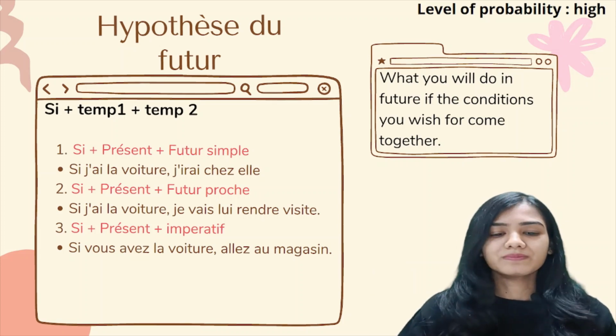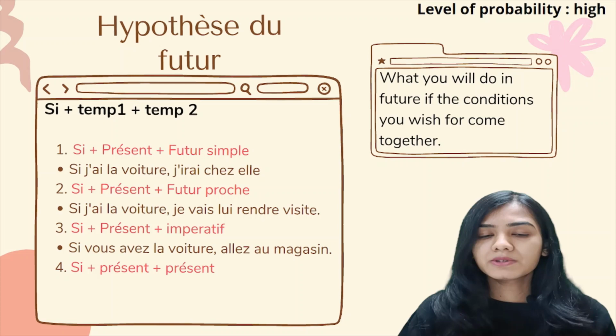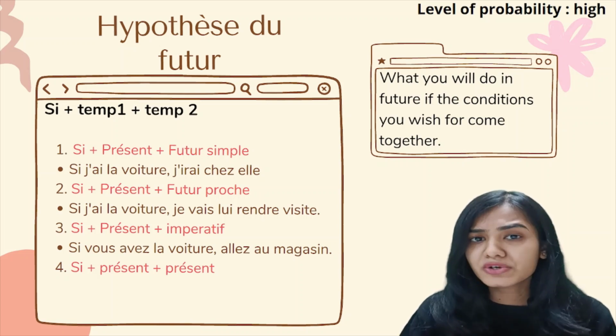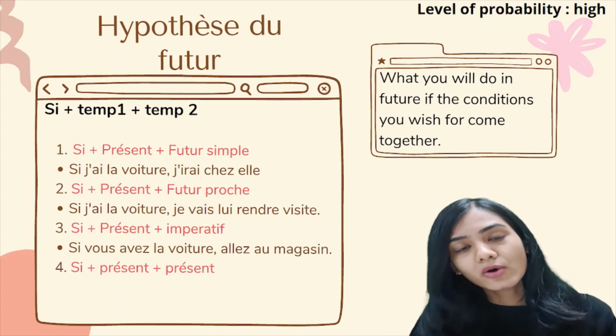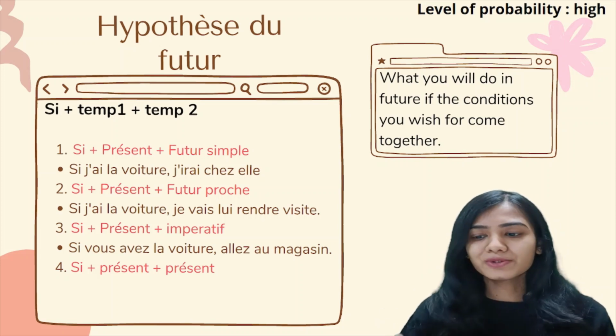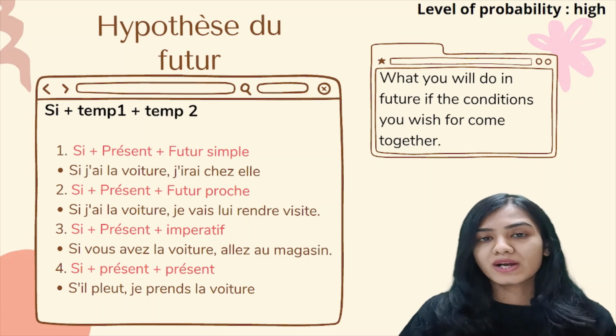Okay? And the last one, si plus présent plus présent. I get it. Over here we are talking about hypothèse du futur. So why am I including something which is both in present? Because even though they are going to be in present, it gives the impression of future. For example, s'il pleut, je prends la voiture.